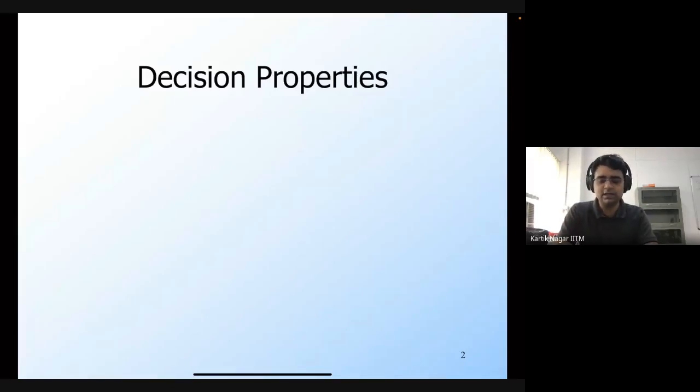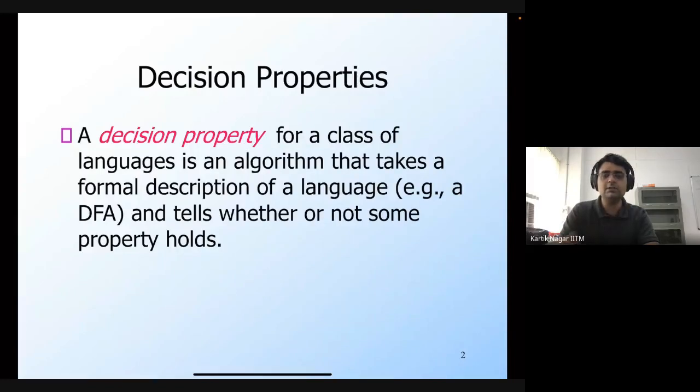Here we will again take the class of regular languages, which means we will consider properties of all possible regular languages. So what's a decision property? A decision property for a class of languages, and this is in general for any class of languages, not just regular languages, is an algorithm that takes a formal description of a language and tells whether or not some property holds. This definition is very general. A decision property is going to be an algorithm, and this algorithm is going to take the language.